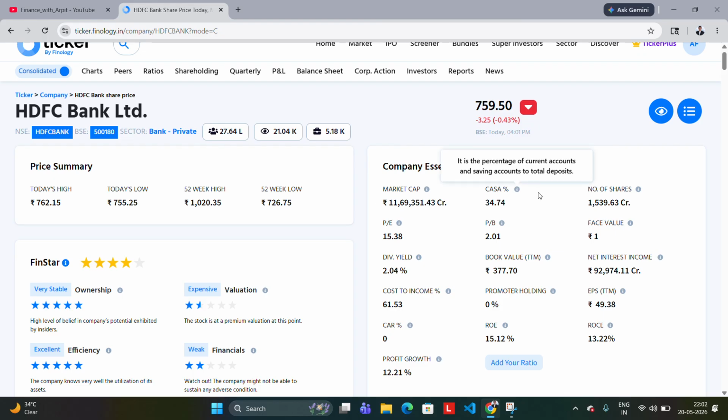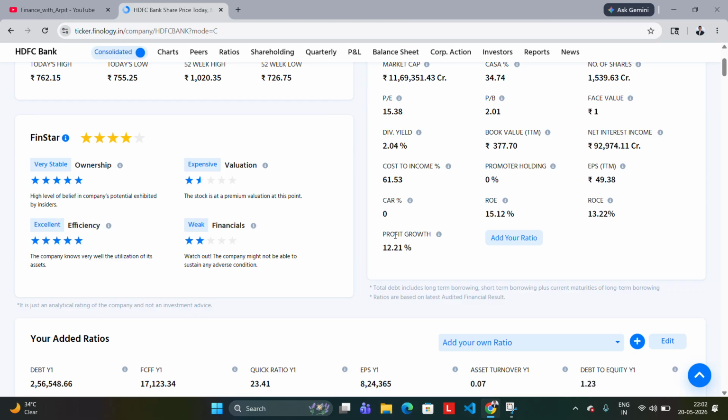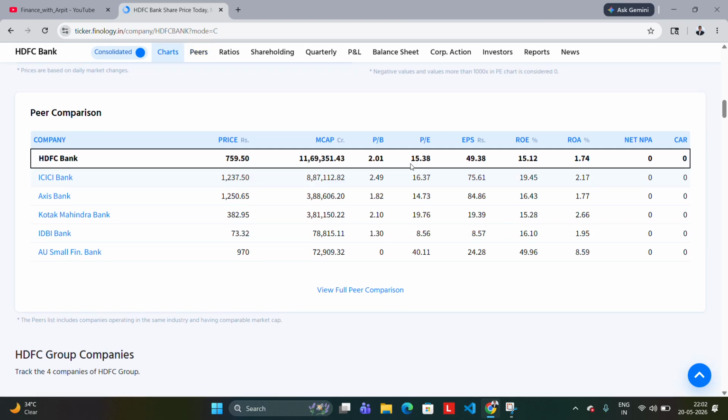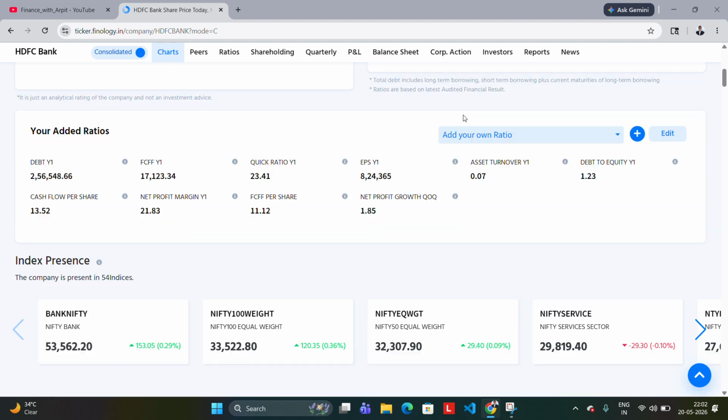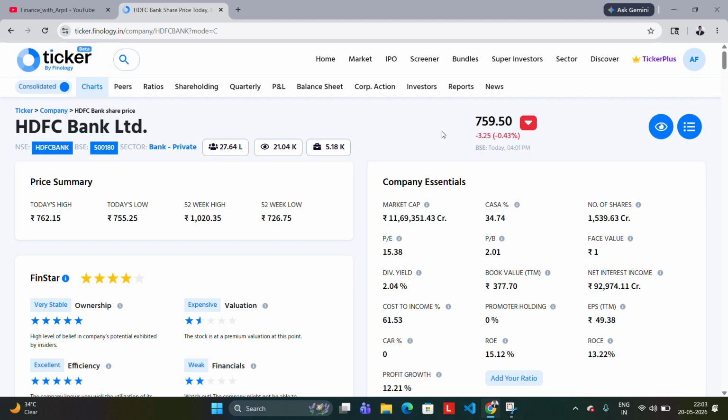There are different ratios that we should consider for different industries, right? For example, the PE of 22 was high for Reliance because of its peers having a low PE. But here in the bank, yes, we can see the 15.38 PE of HDFC is almost lower, because as we can see, the newer banks like ICICI and many others like Kotak and AU Small Finance have an even higher PE ratio than this. So there are different ratios that we should see for different industries.